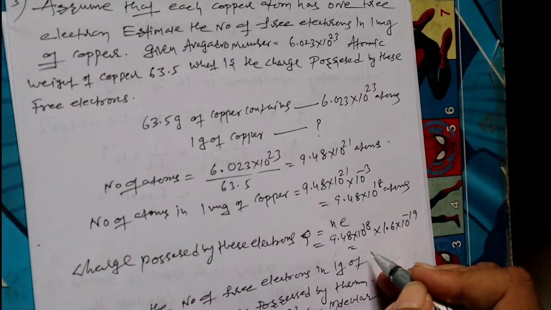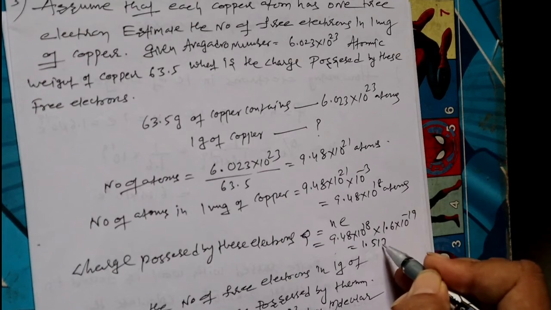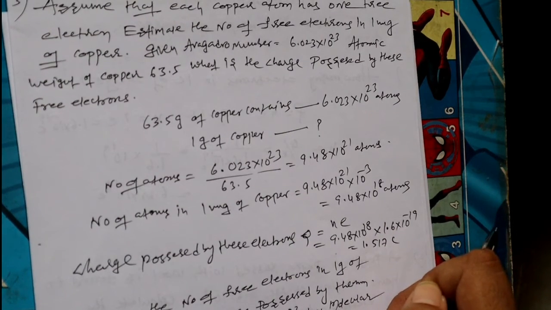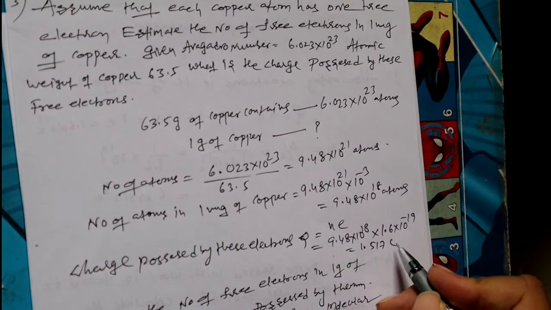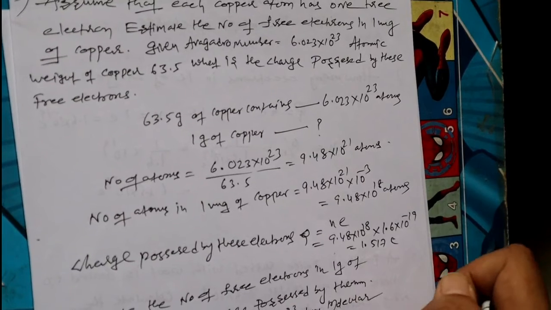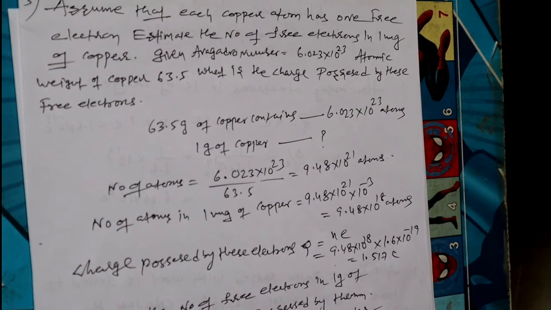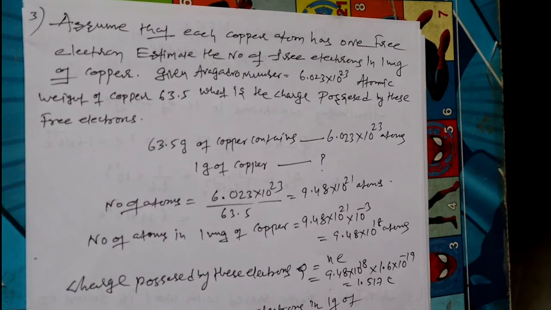By solving this, we get the answer 1.517 coulombs. So this is the problem based on the quantization of charge.